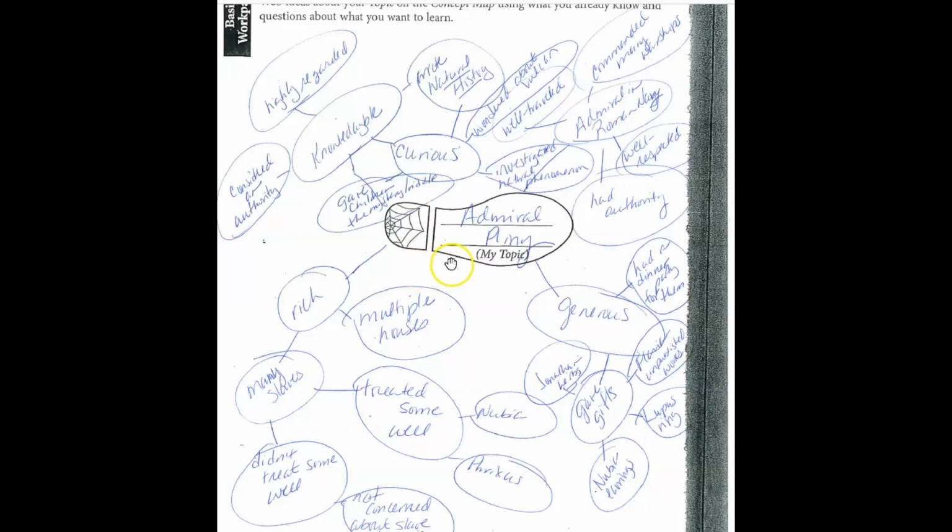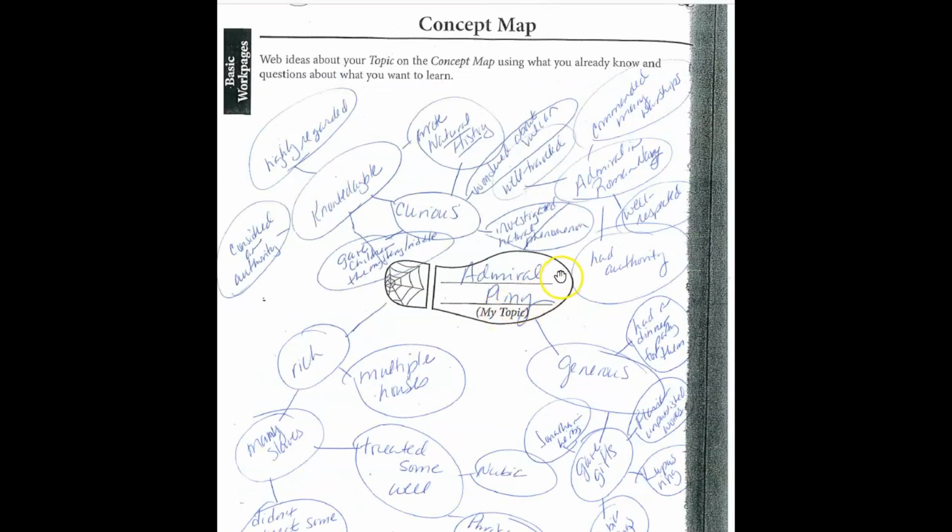So just some of the things that I remember about him. I know that he was generous because he gave gifts to the four kids, right? And so I have those all listed here. And he had a dinner party for them as a thank you. And I know he was in the military, right? And that he had authority. He was an admiral in the Roman Navy, right? And so that meant he had authority and he was respected and he commanded many warships, right? And all those little details about what it means to be an admiral, I have off around he was an admiral, which is what's coming off the shoe, right?